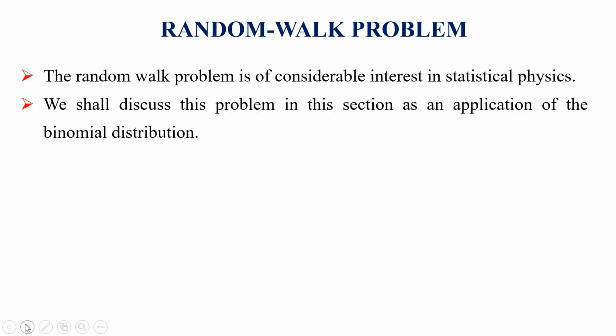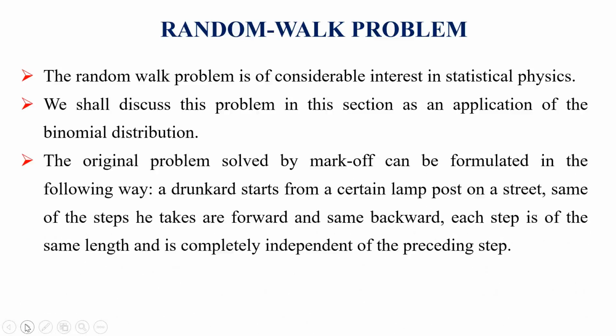The original problem solved by Markov can be formulated in the following way. First, the random walk problem is solved by Markov. A drunkard starts from a certain lamp post on a street. Some of the steps he takes are forward and some backward. Each step is of the same length and is completely independent of the preceding step.